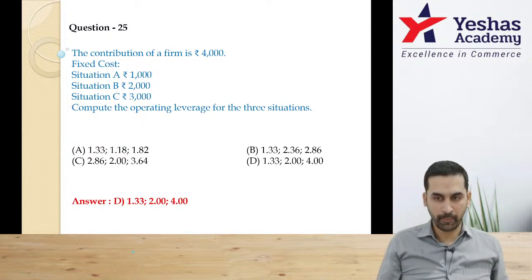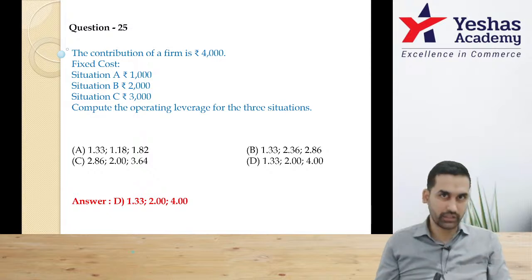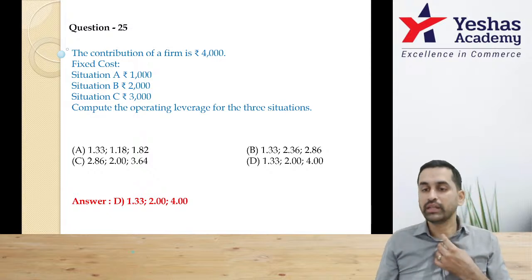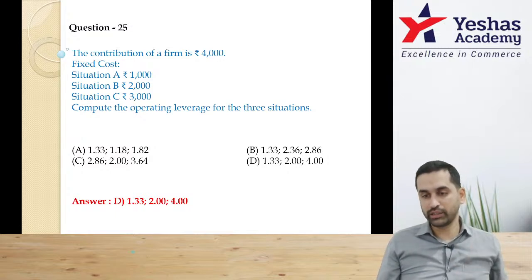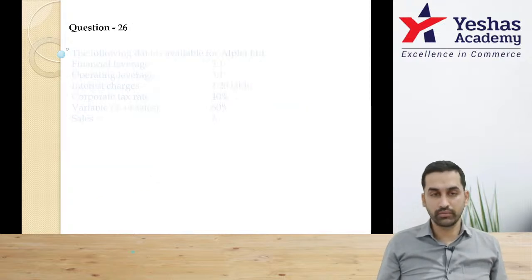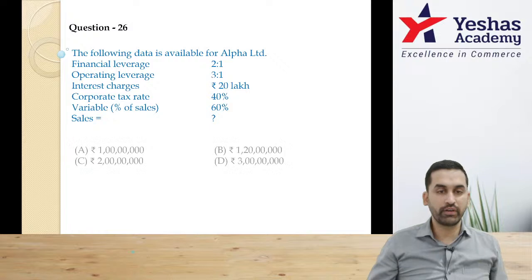Able to follow? If you have time, do the calculation properly. If you don't have time, then you should find out the shortcut. By practice you will get to know. Option D has to be the correct answer. Question 26, give it a try.